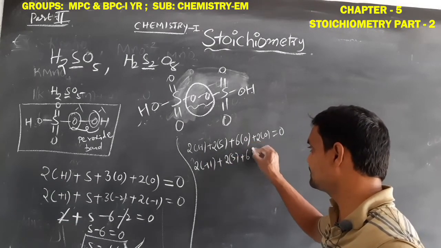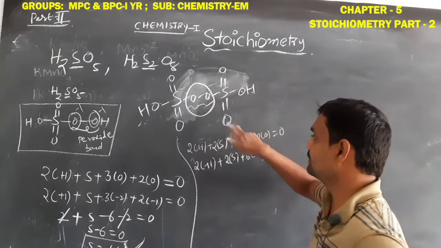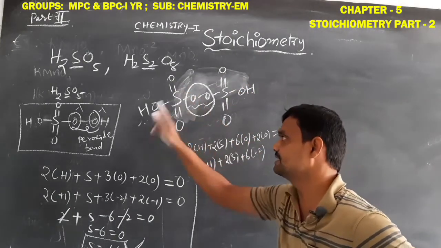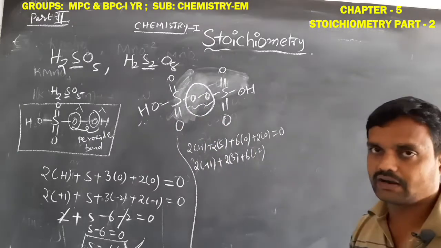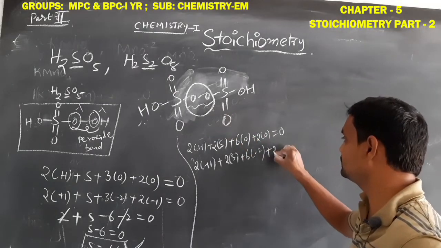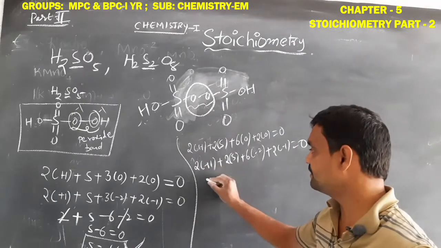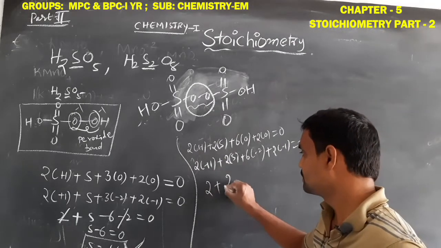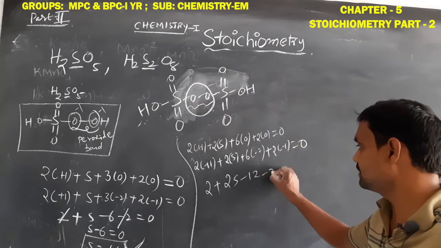And 6 oxygens are -2. Okay student. 1, 2, 3, 4, 5, 6. The 6 are the normal covalent bond. So -2. These 2 are the peroxide bond. So 2 into -1 is equal to 0. So on simplification 2 times 1 is 2, 2 sulfur atoms, 6 times -2 is -12, 2 times -1 is -2.